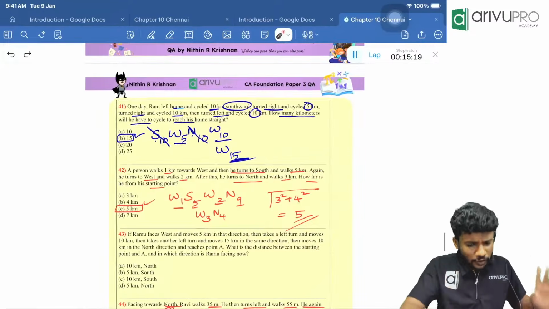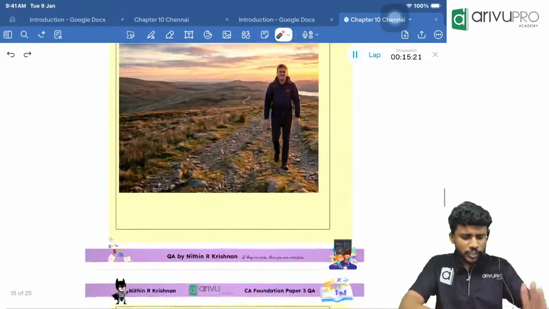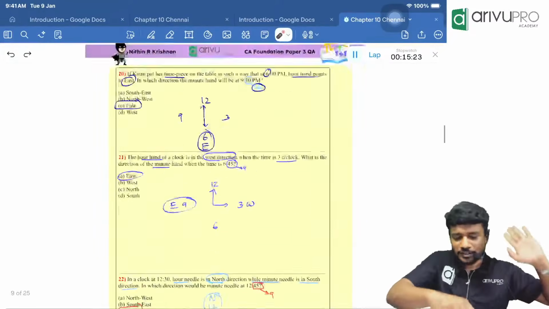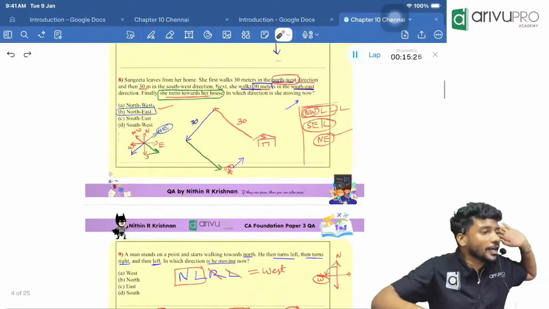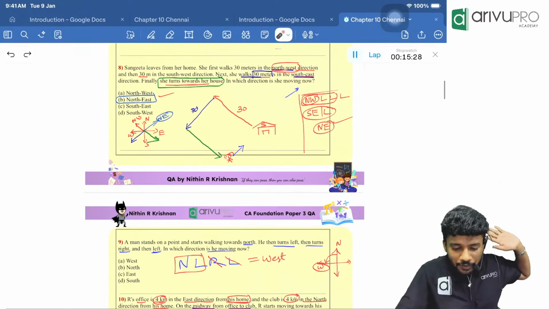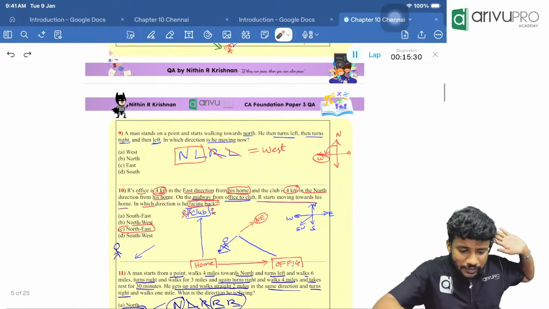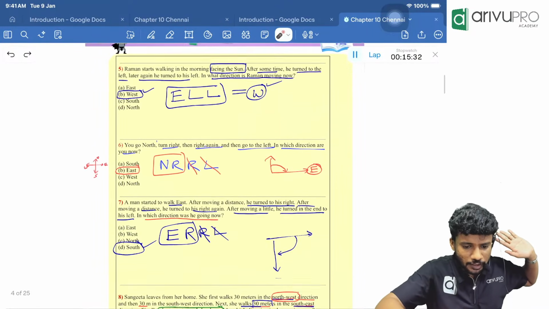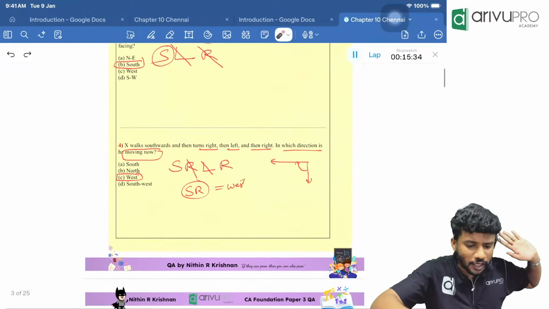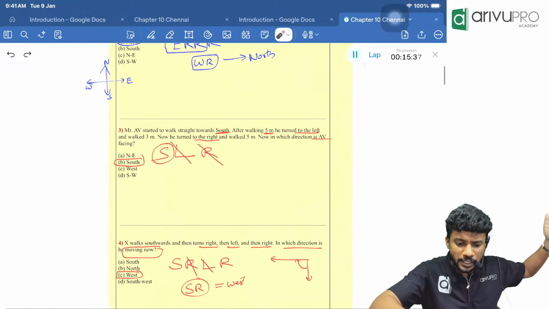Now, for that, I will take you to one question and I will just show you for fun. If you want to learn, you learn. Otherwise, it's not required. Now, wherever the distance is mentioned, we will try to do that. If the distance is not mentioned, we can't do that. Correct? Only if distance is mentioned, we can do.